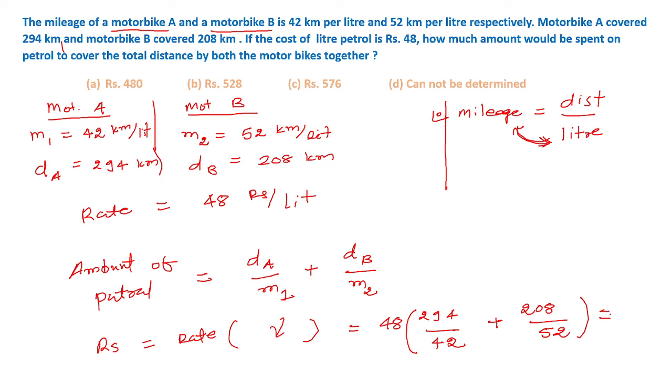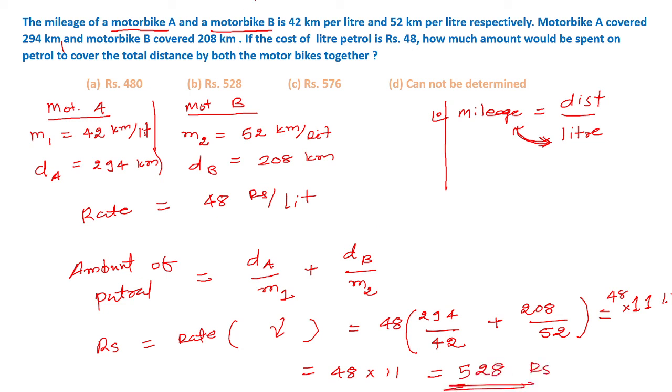Now if we calculate this, it will be equal to 11 liters, and if we multiply it by 48, then it is 48 into 11, which is nothing but equal to 528 rupees.